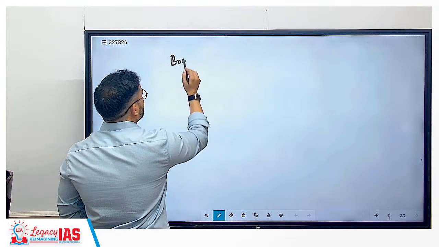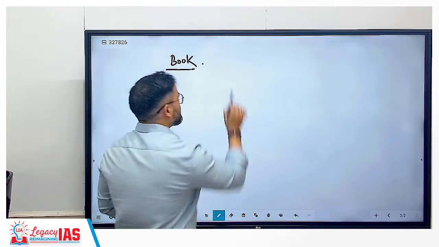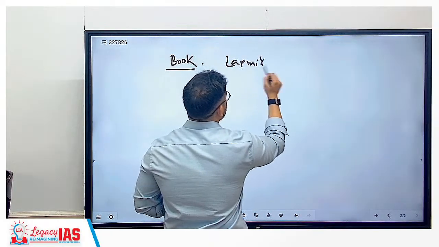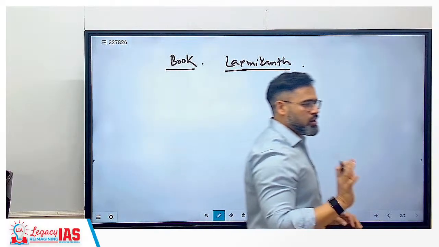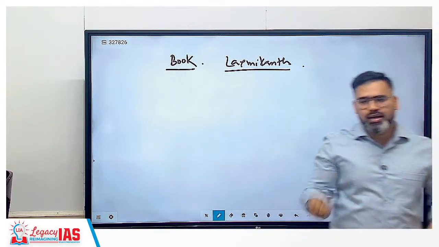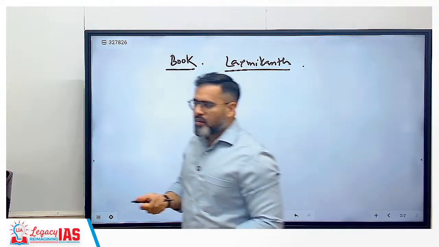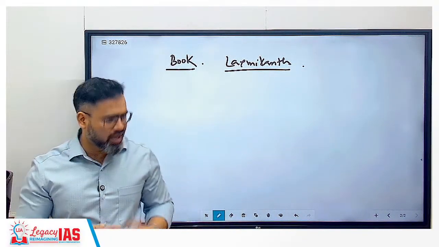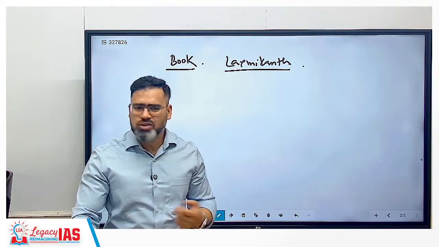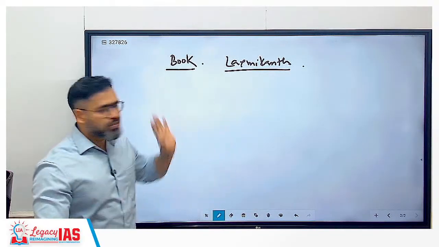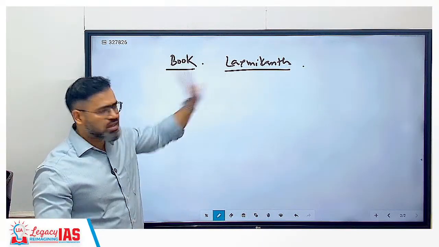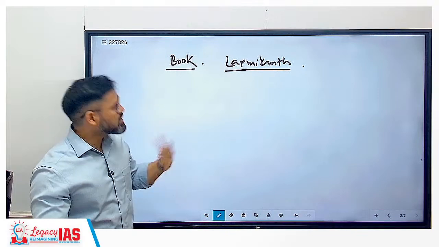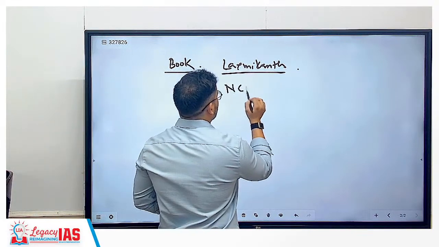So if you see book sources, for books definitely Lakshmikant, that is more than enough. Whereas other books are also available in the market like D.D. Basu, like Subhash Kashyap. But again, I am not saying that these books are bad books. They are also very good books, but that is not required for the UPSC. Lakshmikant is more than enough. Whatever the edition you have, 6th or 7th, that is more than enough. Clear? Apart from that, NCERT you can cover,